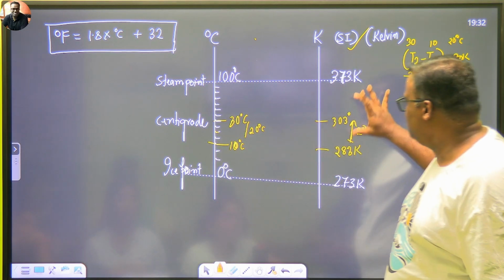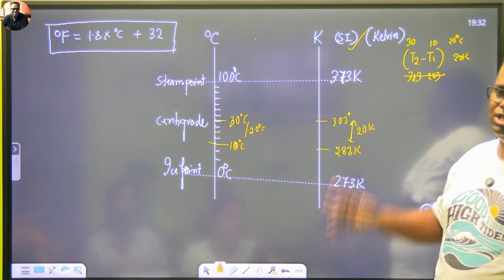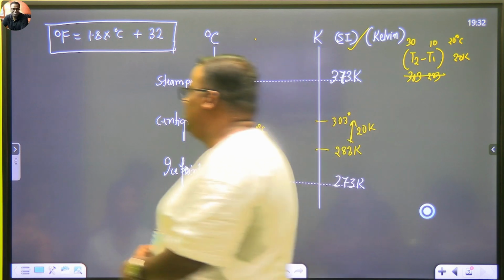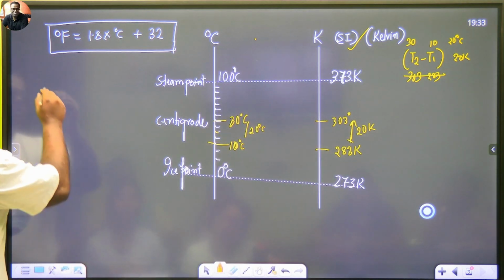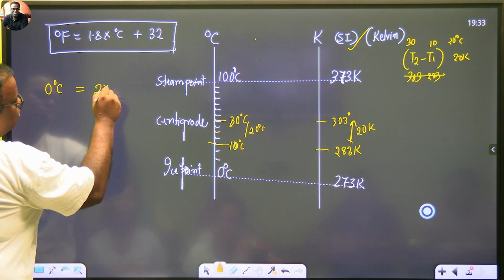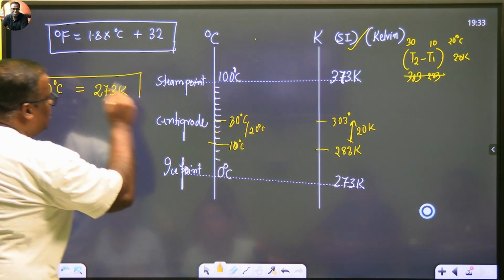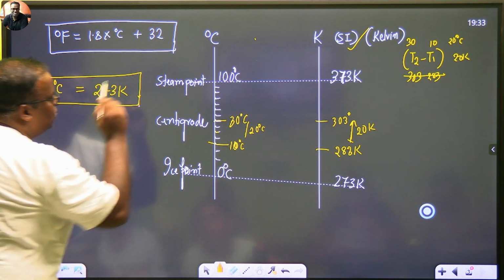The difference between two temperatures does not change. However, their values change. So what should we keep in our mind for our conversion? 0 degrees Celsius is equal to how much? 273 Kelvin. This is the relation on which 1-2 marks question will come to you in exam.